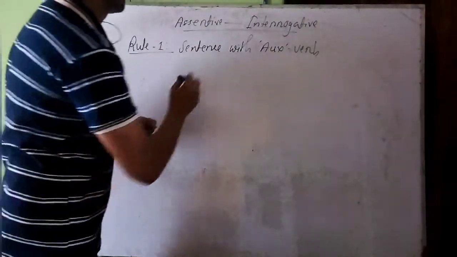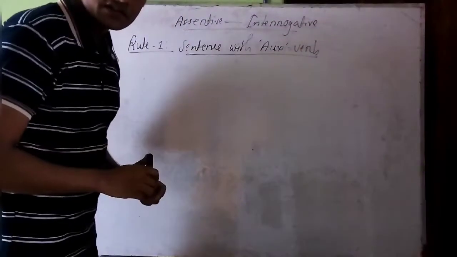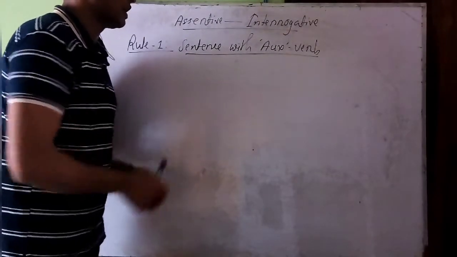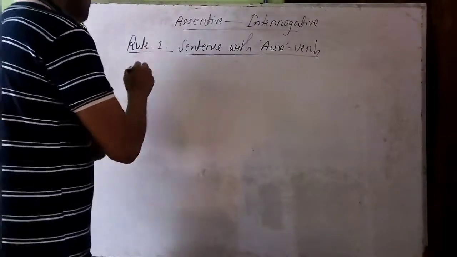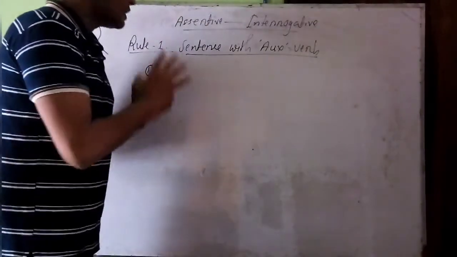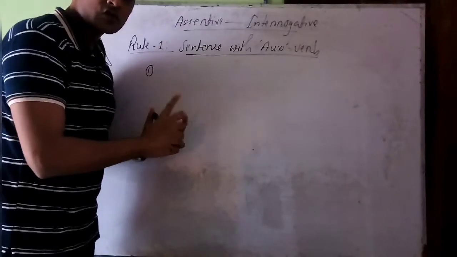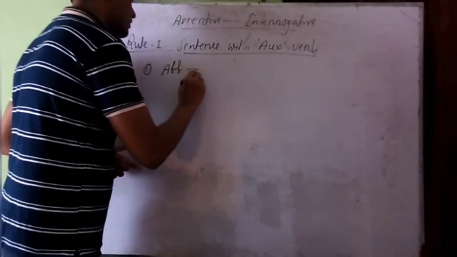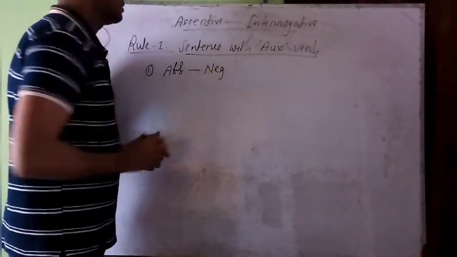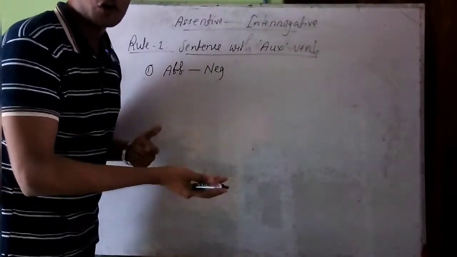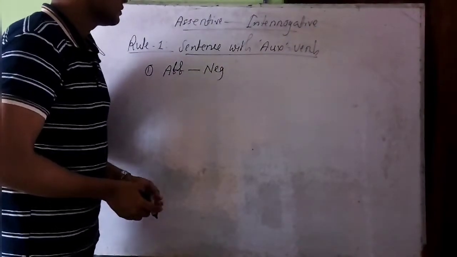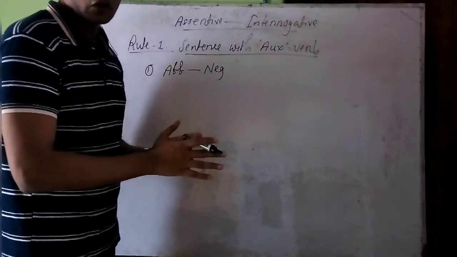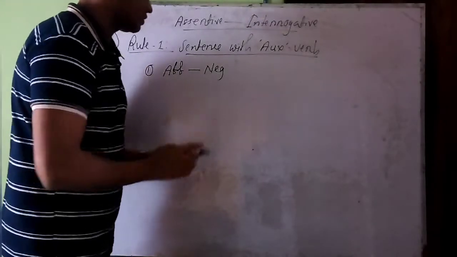Sentence with auxiliary verb. That means if you have any sentence with auxiliary verb in it, then you should follow this rule. And the rule will be like this. If the sentence is in affirmative, then you should turn it into negative. That means if the sentence is in affirmative, we have to make it negative first. That means if you have not with the auxiliary verb, then the not should be removed, or if you don't have any not, then you should put a not with the auxiliary verb.